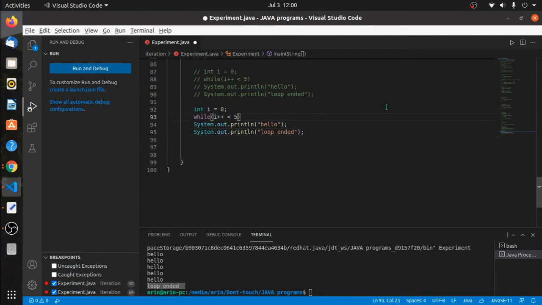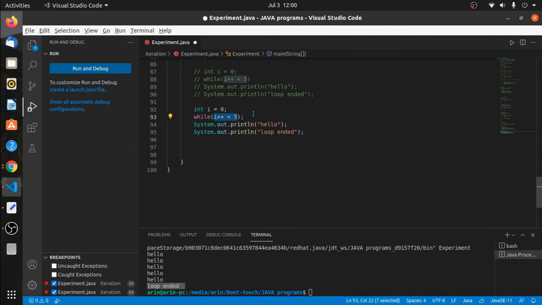How about I add a semicolon over here? Then the output will drastically change. Again, you have seen the same behavior with a for loop also. If you are using a semicolon just after a while loop without using curly braces, then we have a blank body or a non-existent loop body. If the loop body is non-existent, then the iteration will happen but nothing will be there to execute.